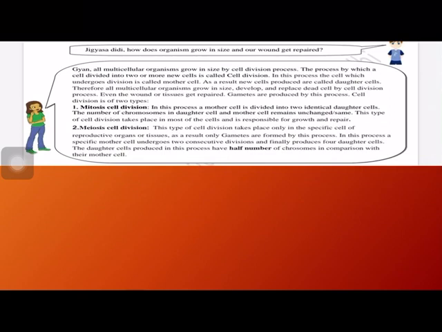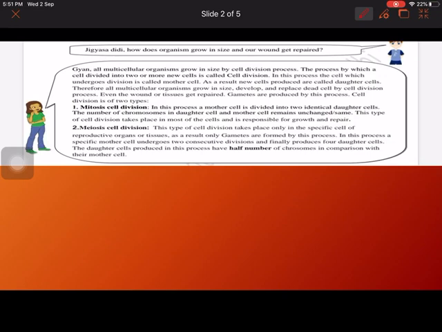Now, as we know, we are multicellular organisms, and we grow in size by a process known as cell division. Cell division means a single cell divides into two or more. In this worksheet we will talk about this process, by which two or more new cells are formed, called cell division. The mother cell, any cell you can say, after division produces new daughter cells. Therefore all multicellular organisms can grow in size, develop and replace dead cells by cell division.